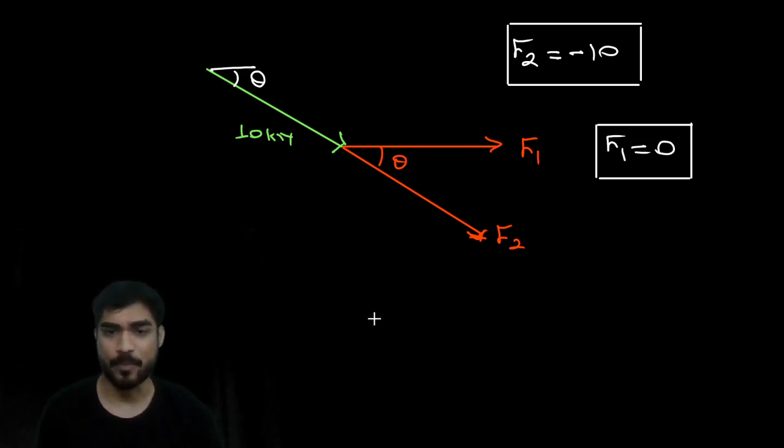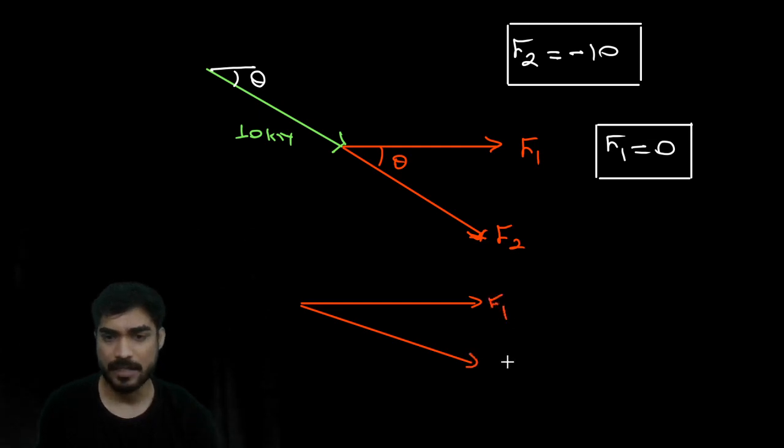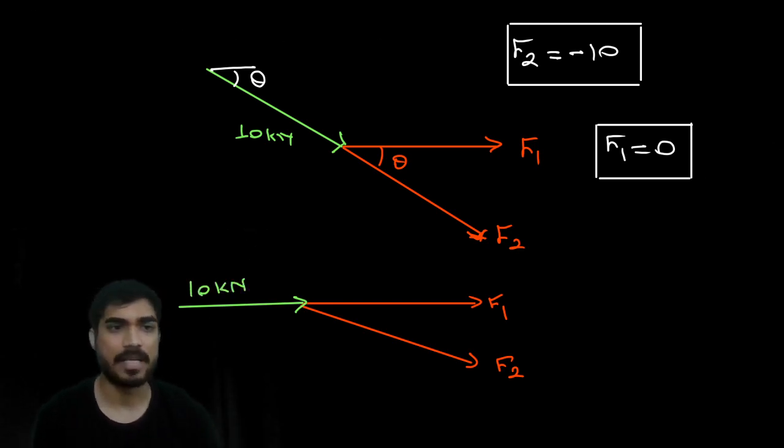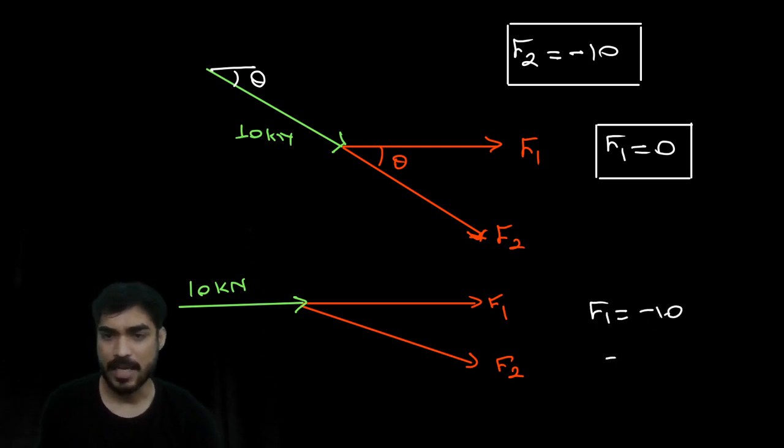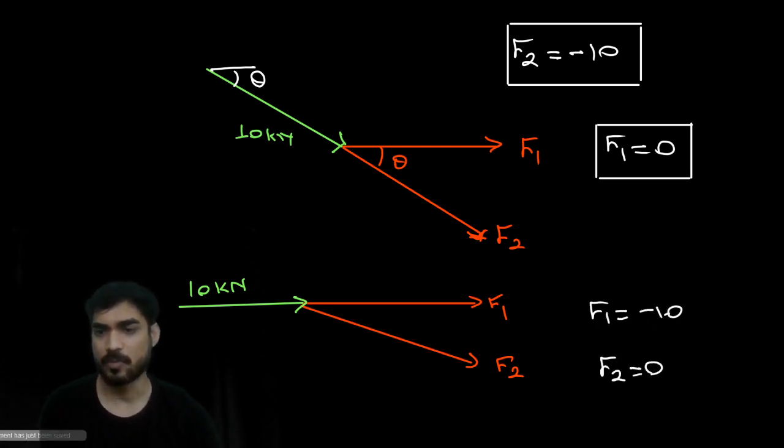In this same problem I could have done this. Let's say this is F1, this is F2, and there is an external load like this, horizontal. So here what will happen? F1 will be minus 10 and F2 will be 0. So this is another condition, the third condition.